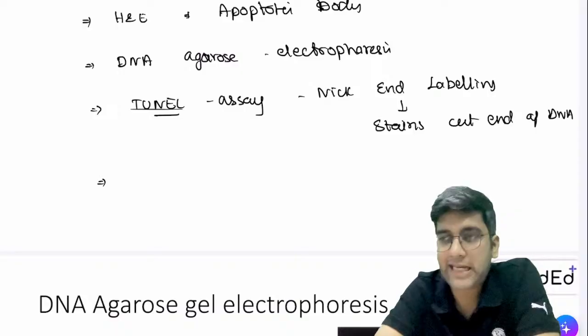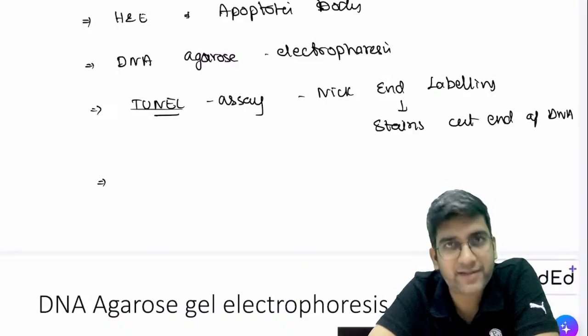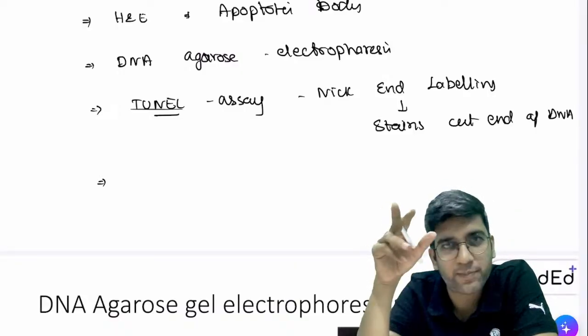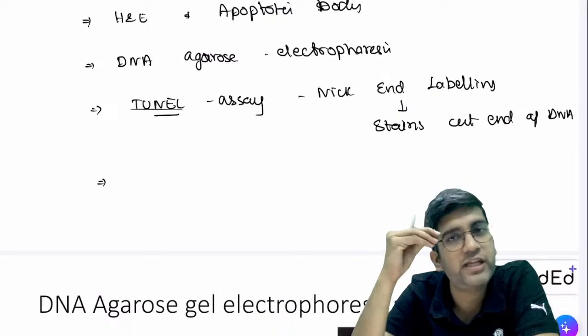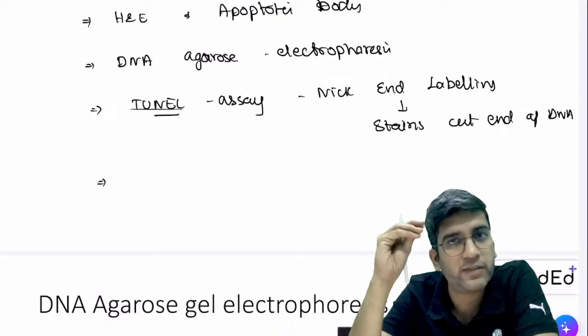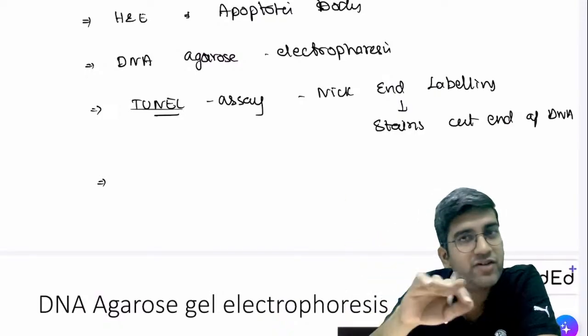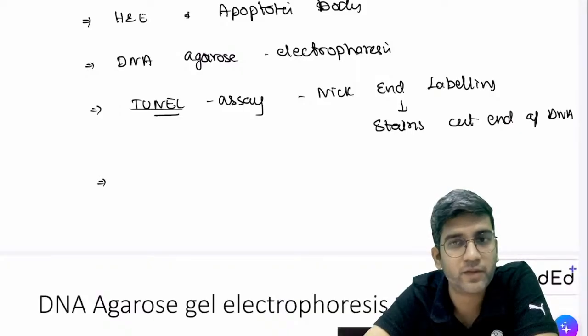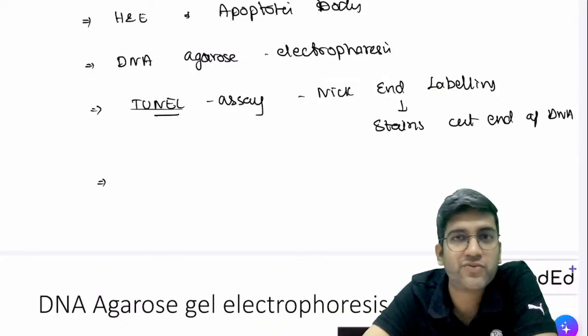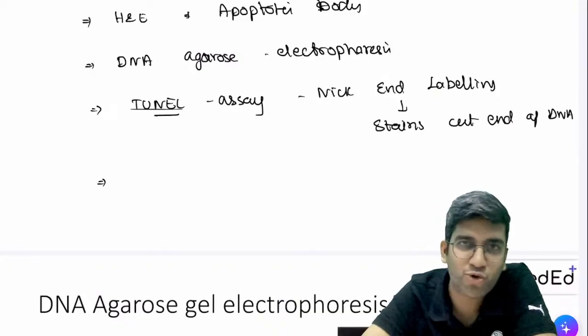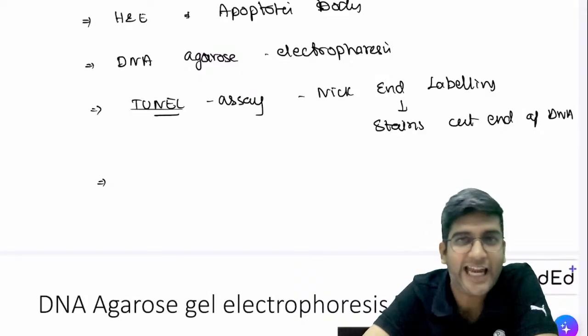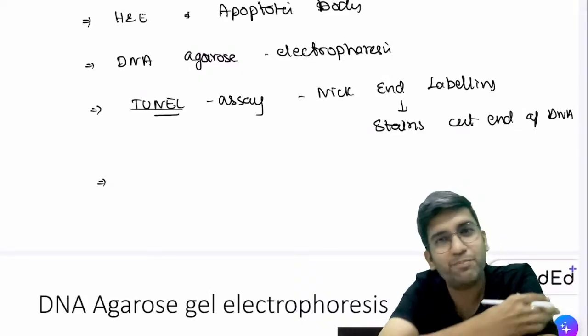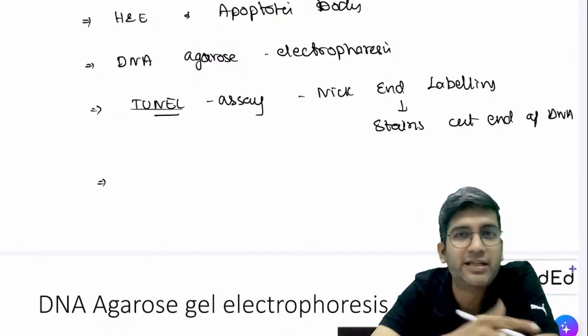Now, can I tell phosphatidyl serine will be on the outer aspect only for every apoptotic body and will be on the inner aspect for every normal living cell? TU stands for terminal deoxynucleotidyl transferase nick end labeling. That's why I didn't tell that. It's a big enzyme name. Fine. It's a chemical name.